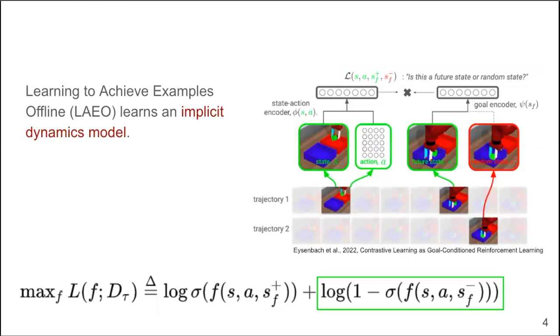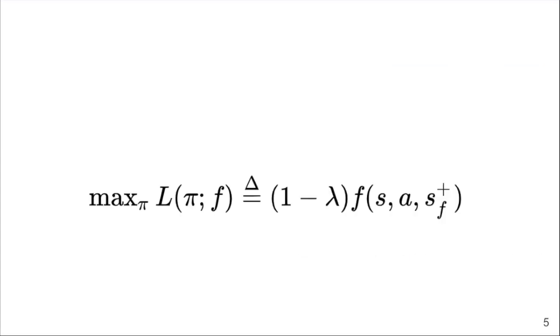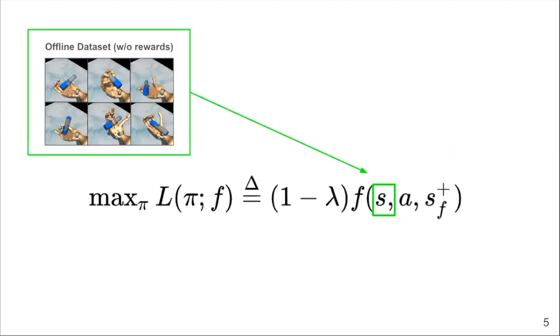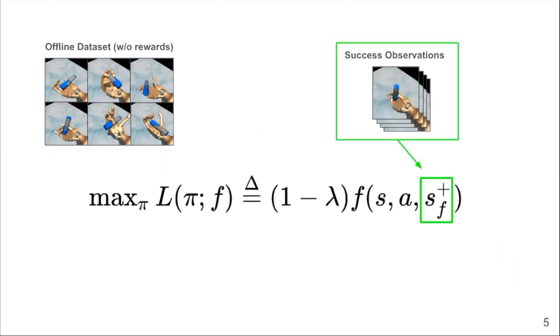The critic can be viewed as a dynamics model that learns to estimate the discounted state occupancy measure. It can also be viewed as a general Q function that can be used to evaluate a policy for reaching any given state. A policy network is then trained to select actions that maximize the score output by the dynamics model. When training the policy network, the states are sampled from the offline dataset, and the candidate future states are sampled from the set of user-provided success examples.